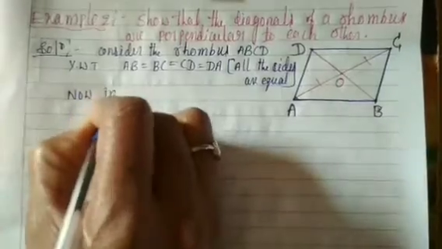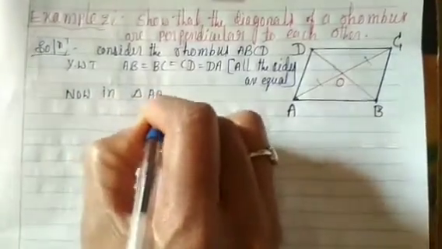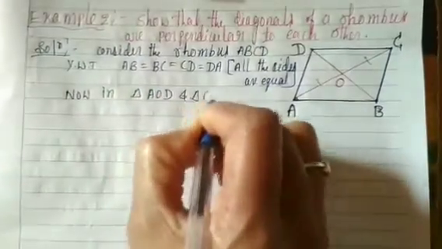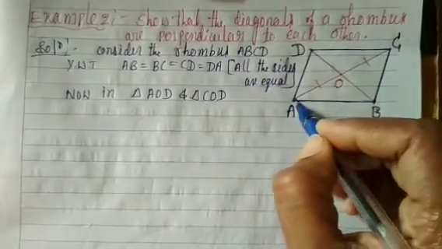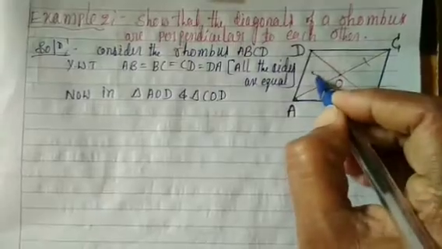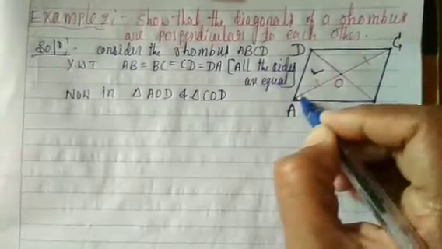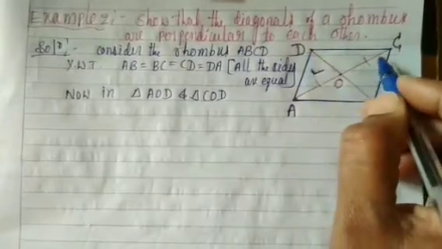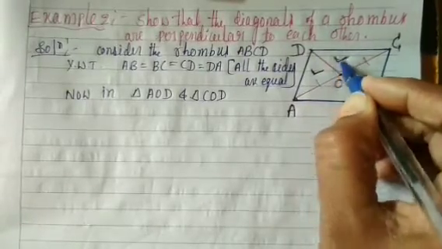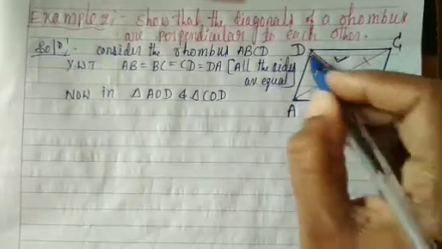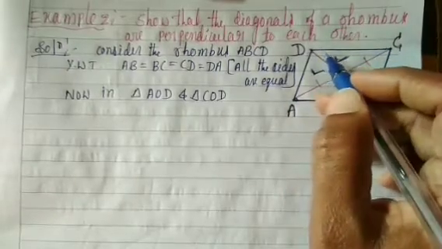Now in triangle AOD and triangle COD, look at the figure. We can take these two triangles, AOD and COD.